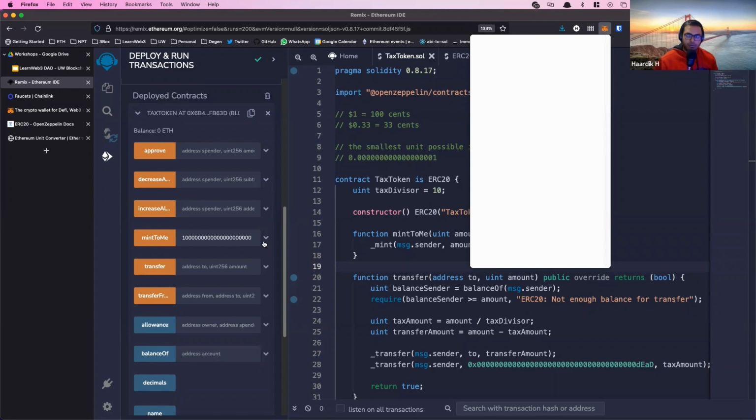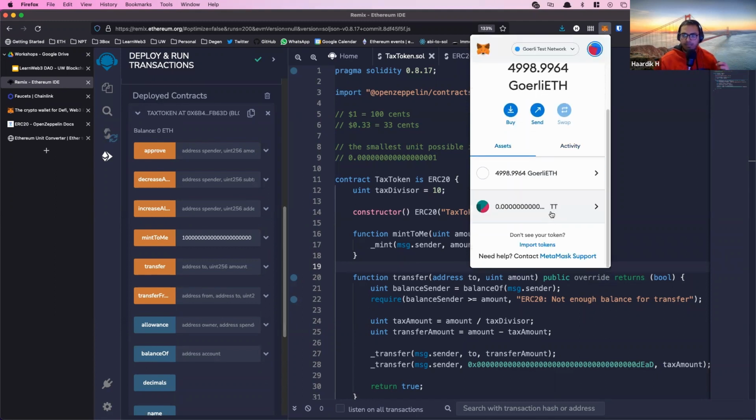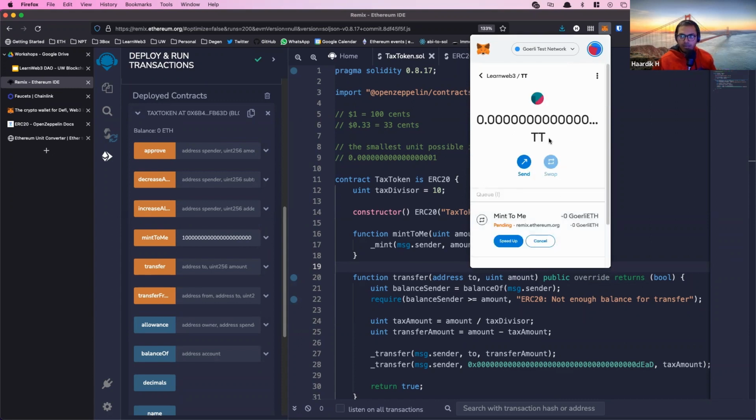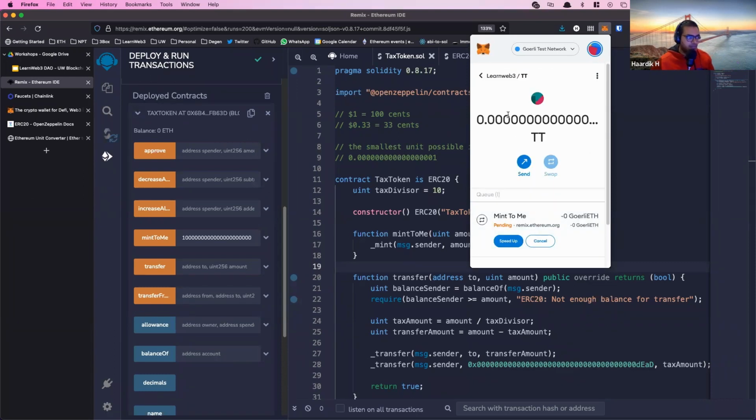Again, wait for it to go through. At this point, since MetaMask is now tracking this asset for me, since I added it over here, currently I have a very small amount of it, but it will show up and I should have 1000 full tokens.